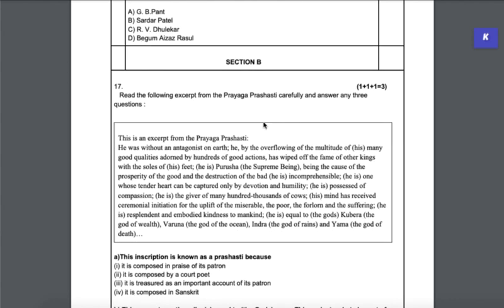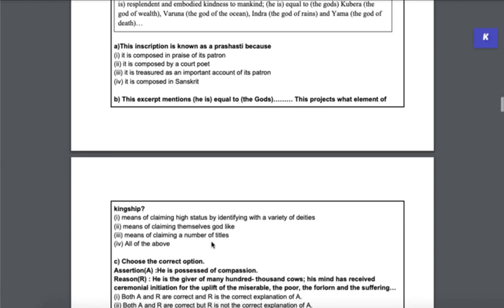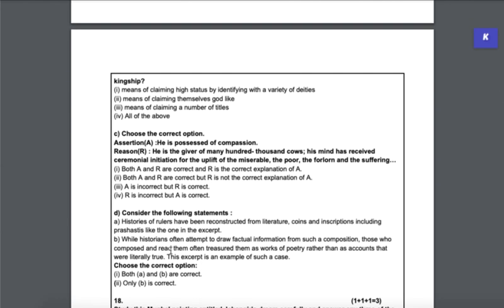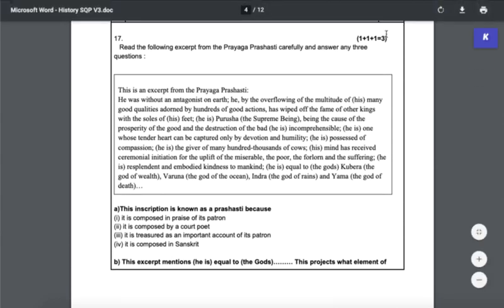Now we come to the case-based section B, which was case-based, source-based, and here read the instructions. Read the following excerpt from the Prayag Prashasti carefully and answer any 3 questions. So you've been given 4, but attempt any 3. So you've got question A, B, C and D, and you have the freedom to attempt any 3. So these are all 3-mark questions. So each question is worth 1 mark.